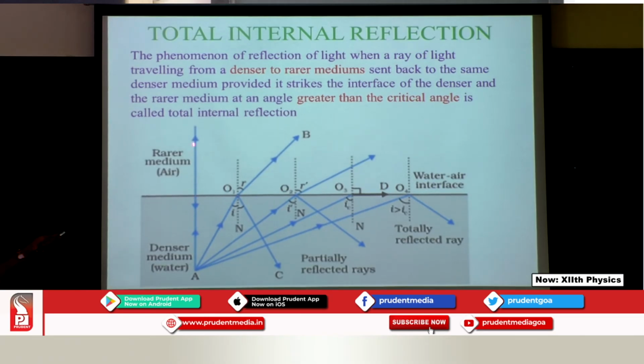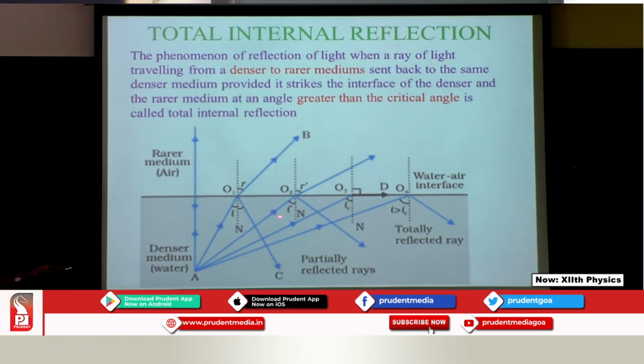I have already explained, it is going to move straight. Now the second ray is incident at the interface with a certain angle I, and because it is going from denser to the rarer, the bending is going to be away from the normal, and there you get your angle of refraction. My next ray is incident with an angle of incidence more than the previous.